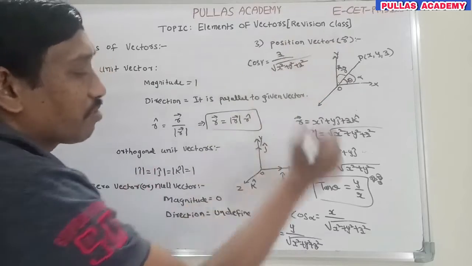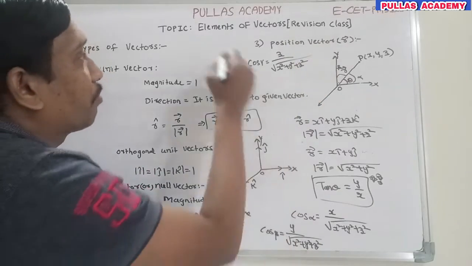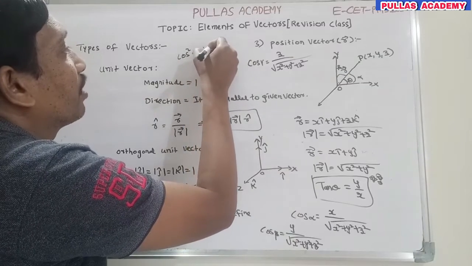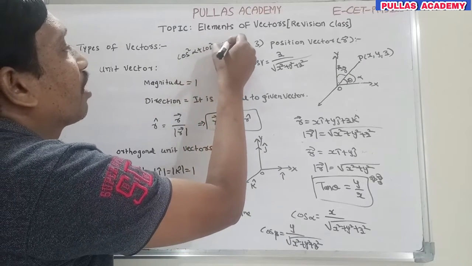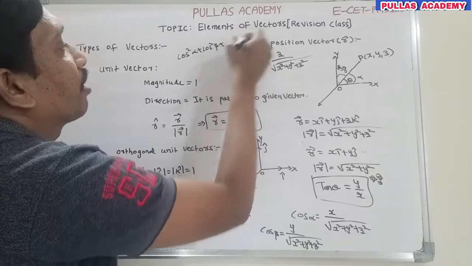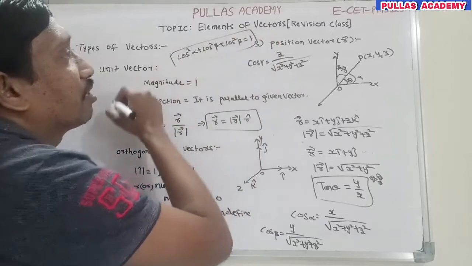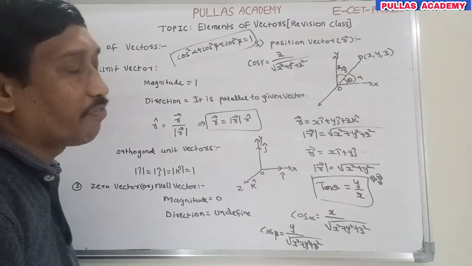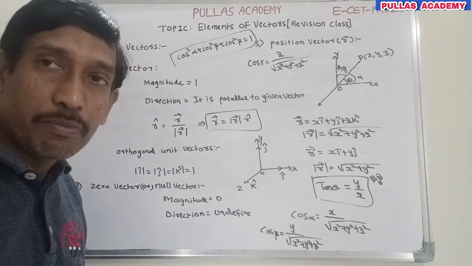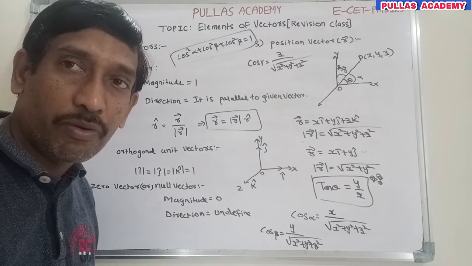Okay now. Based on cos alpha, cos beta, cos gamma, you have one important relation: cos square alpha plus cos square beta plus cos square gamma. That is one of the relations among these alpha, beta, gamma. So this is about the position vector. We have some more types of vectors we will discuss now.